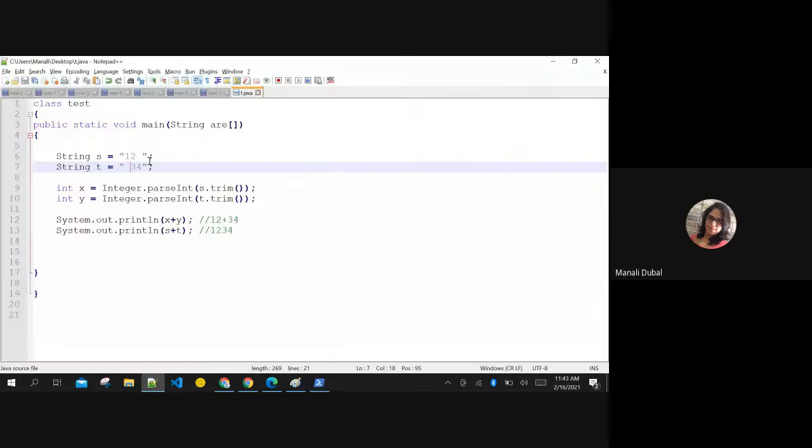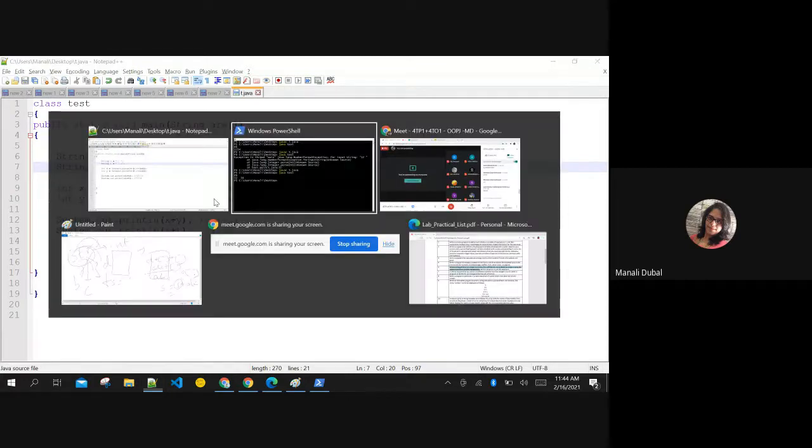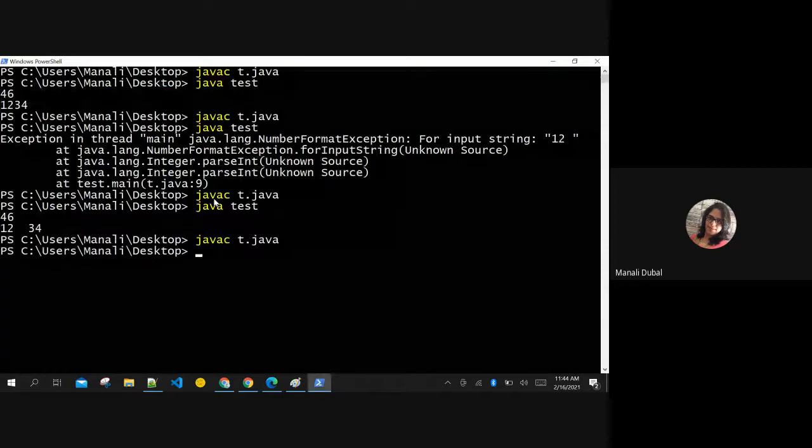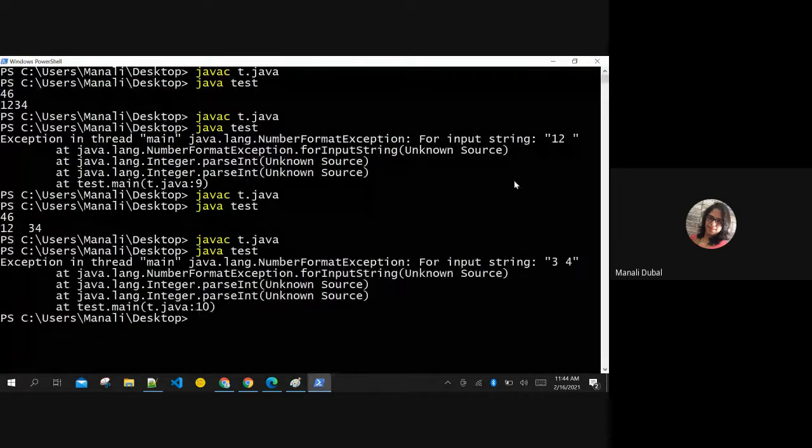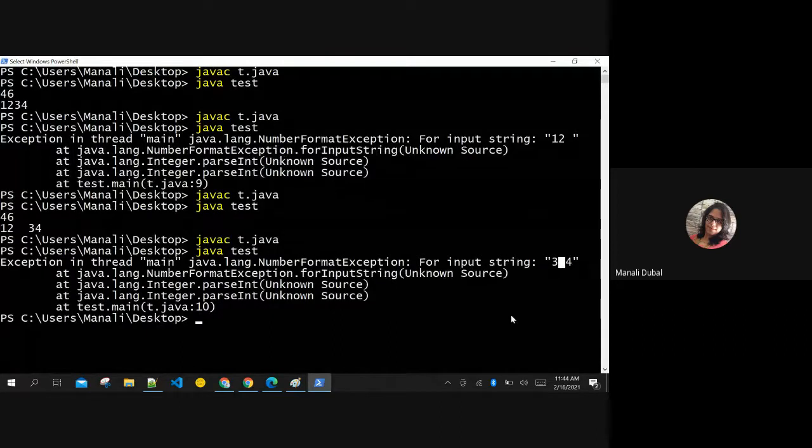But what if there are spaces in between? Then these two are different numbers. You cannot change that. This 3 and 4 are individual numbers, right? Then the system is going to have a problem. This is the problem for the system. Why? Because it is not a number, it's a string. Are you getting the problems? See, NumberFormatException for input string 3 space 4. Are you getting the issues here?